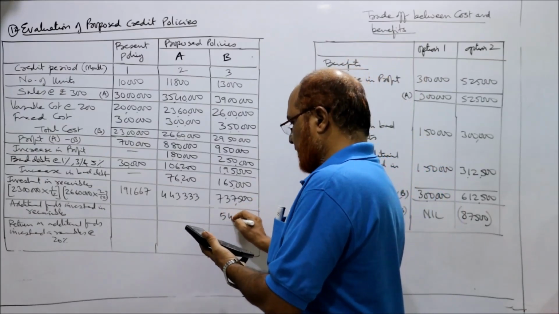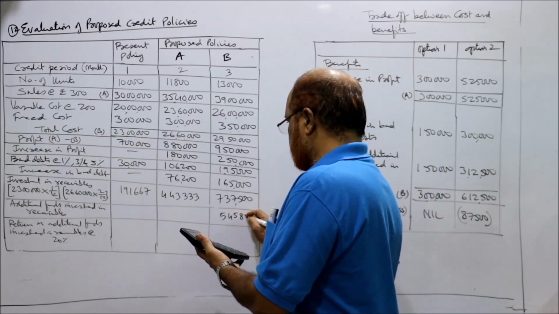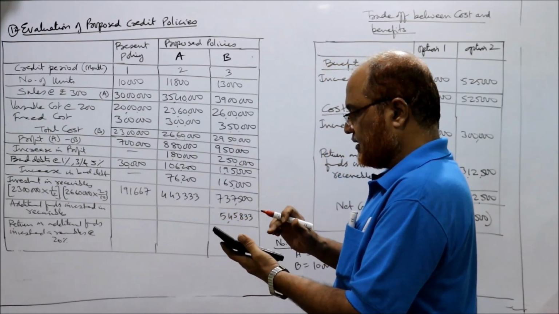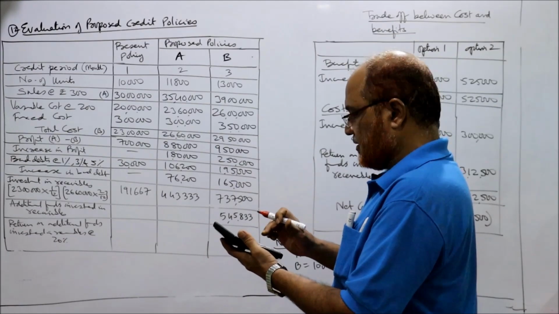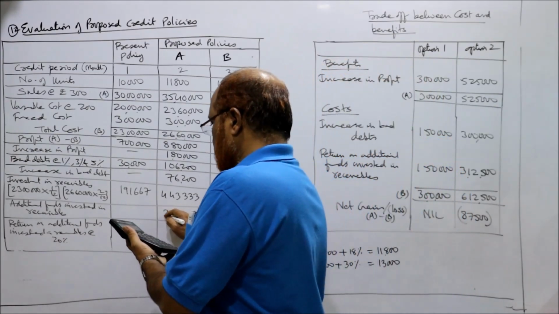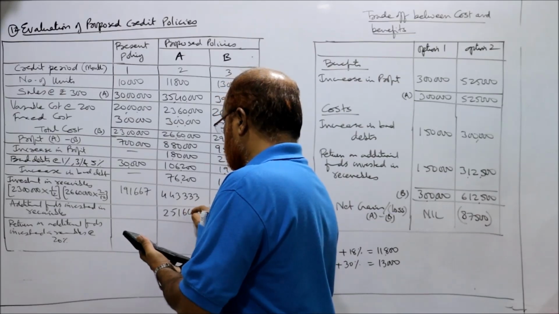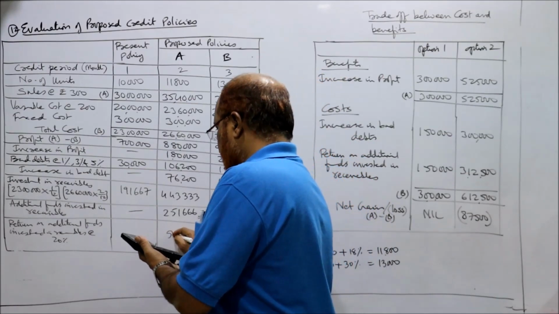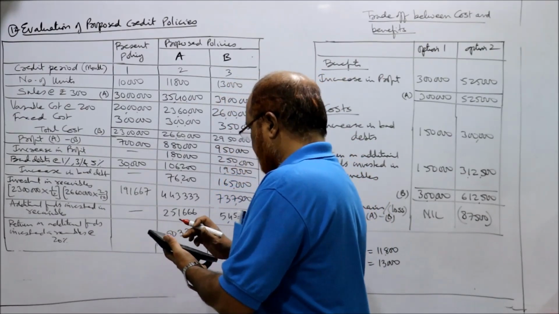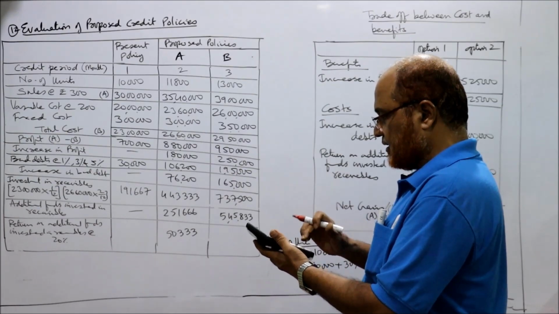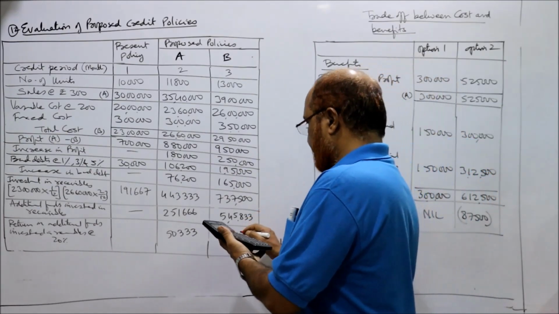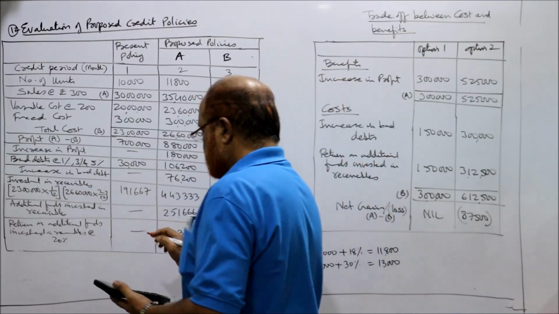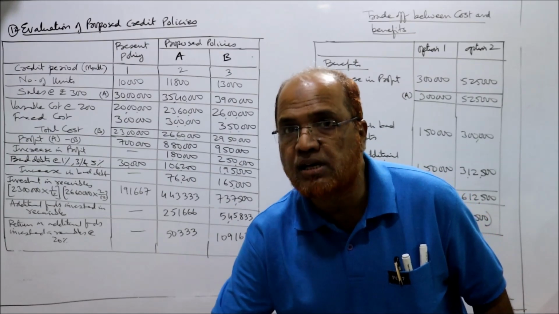So additional funds: 4,43,333 minus 1,91,667 is 2,51,666, into 20%, 50,333. And 7,37,500 minus 1,91,667 is 5,45,833, into 20%, 1,09,167. That's all. All the calculations are over.